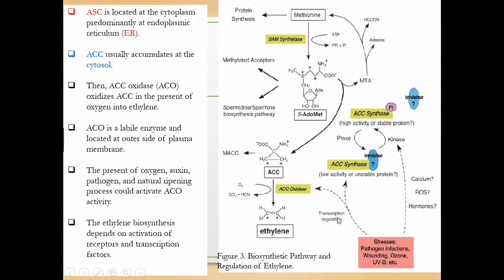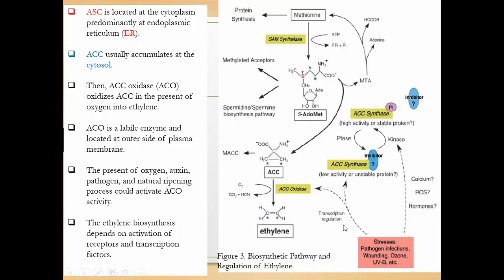For example, the ripening process, pathogen infection, wounding. You cut the fruits apart, and then you put the fruit in one container containing other fruits, so the ethylene will be released from the injured fruit, and then that ethylene can increase the respiration rate or increase the ripening of the neighboring fruit.